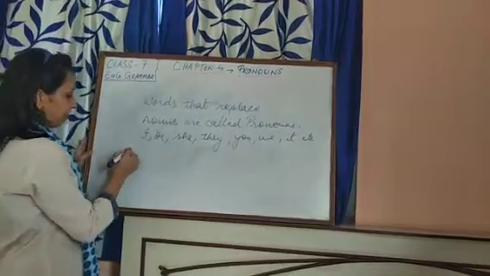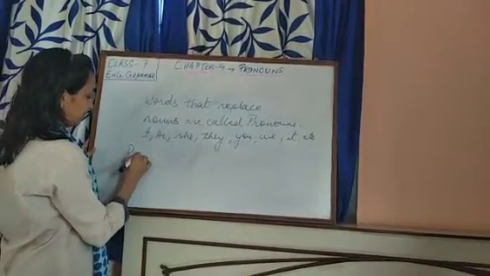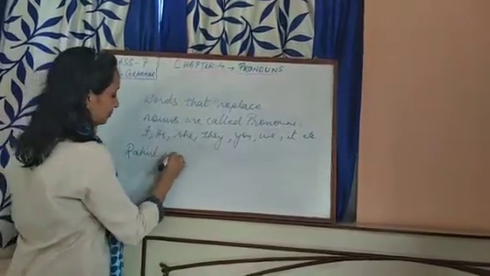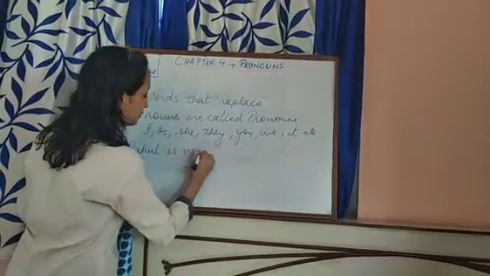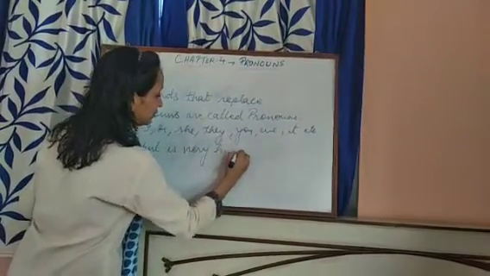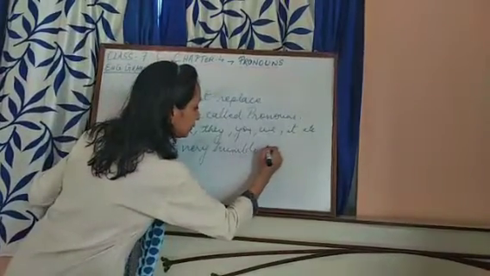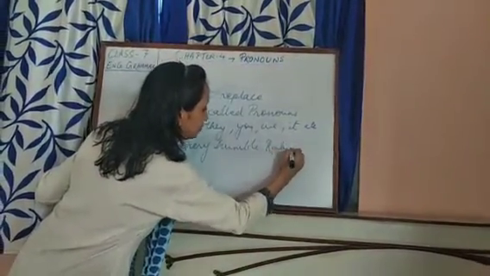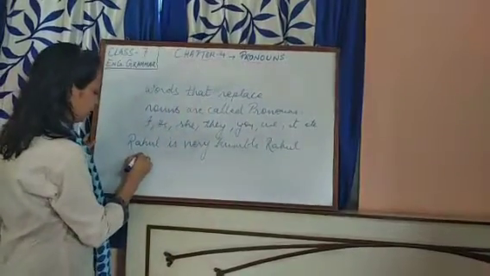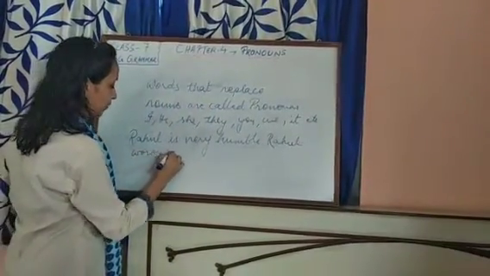Let us see. For example, Rahul is very humble. Rahul works very hard.